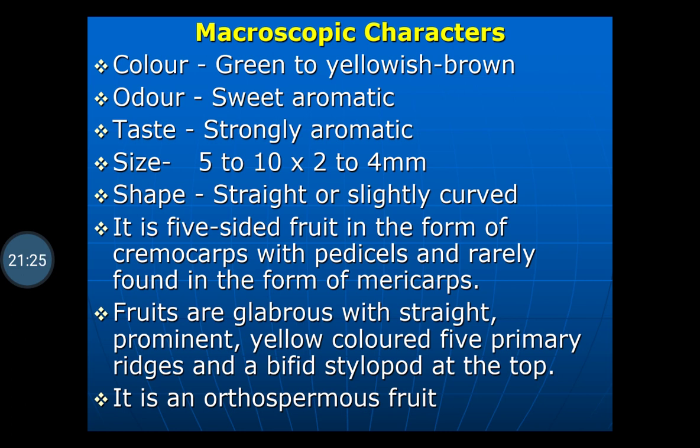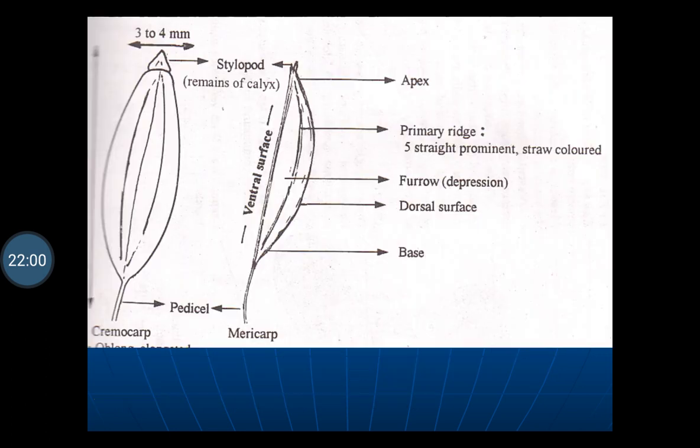Fruits are glabrous with straight prominent yellow colored 5 primary ridges and a bifid stylopod at the top. So the fruits are glabrous with straight prominent ridges. In case of coriander, we have seen that there are two types of ridges, primary and secondary ridges. Primary ridges are wavy, secondary ridges are straight. But in case of fennel fruits, there is only one type of ridges, the primary ridges, and they are straight. It is an orthospermous fruit. The fennel fruit is orthospermous.